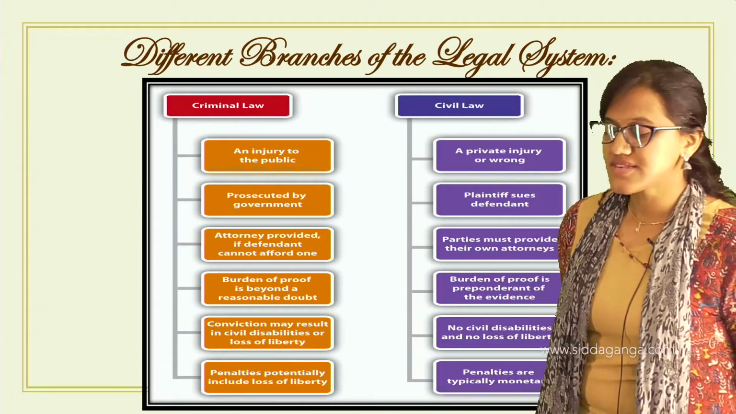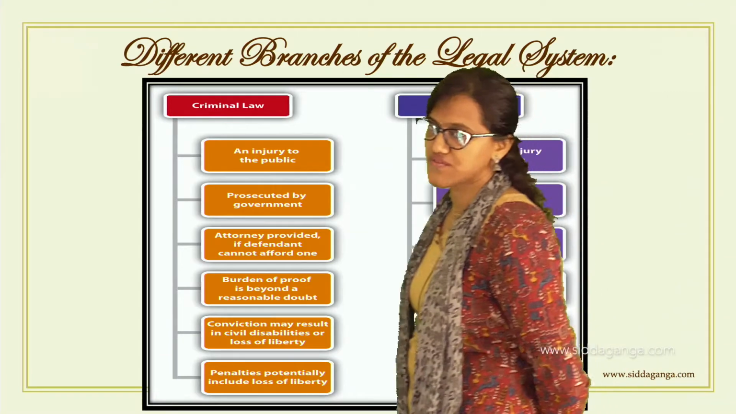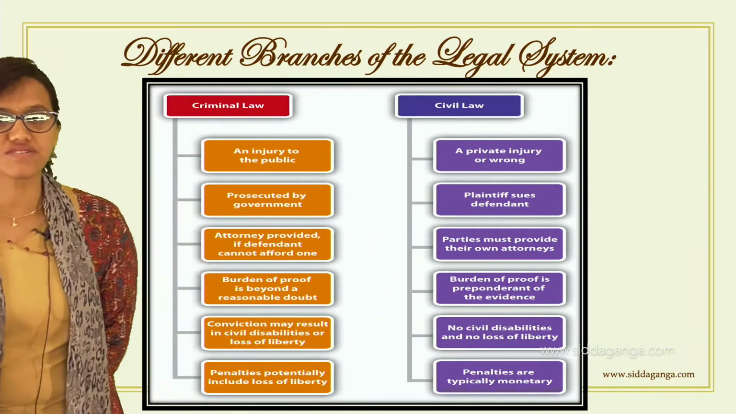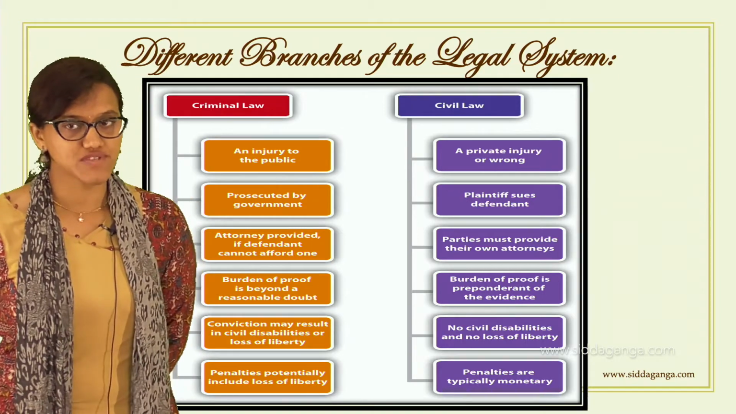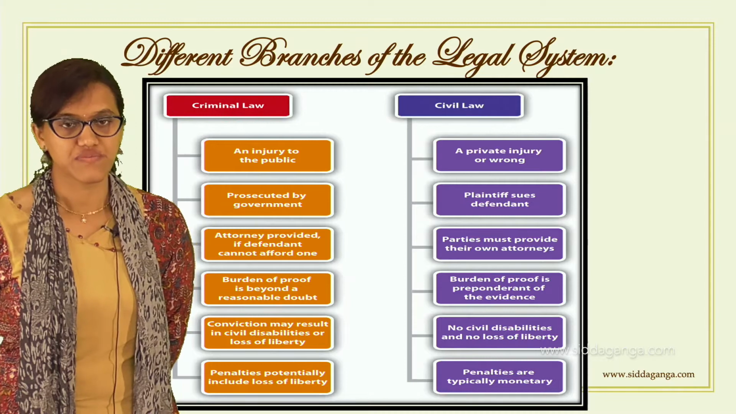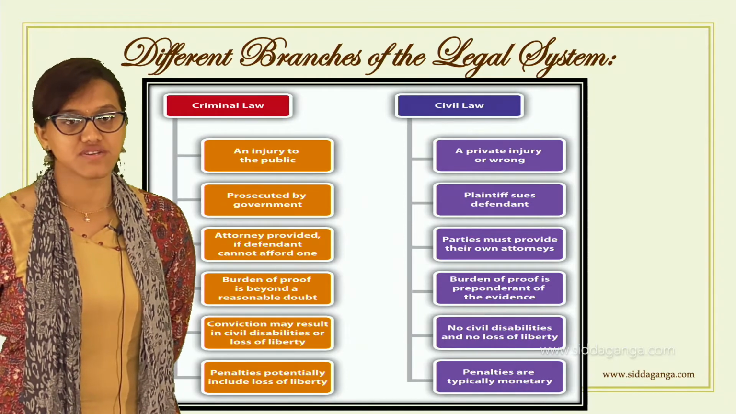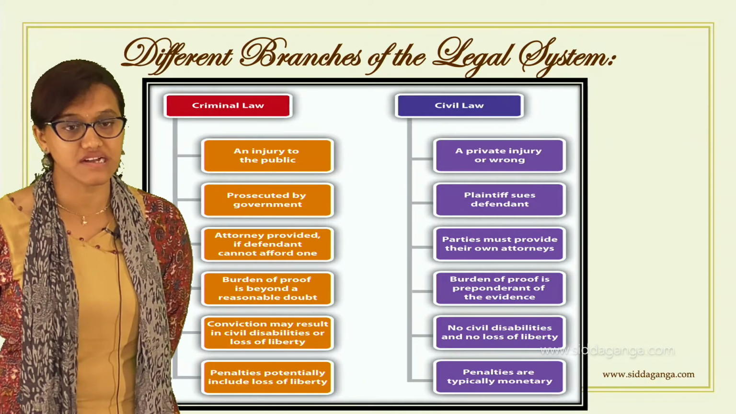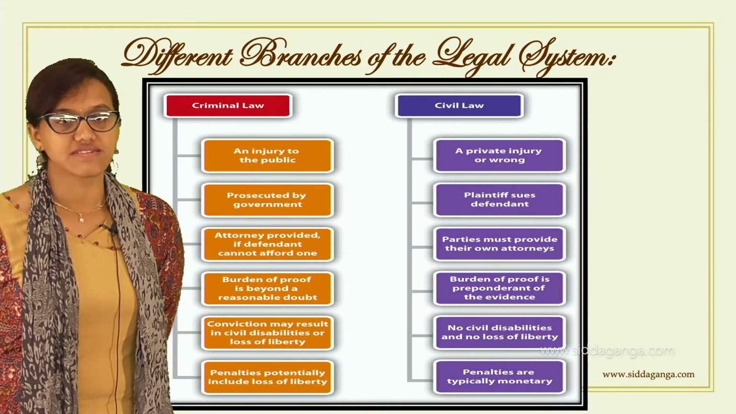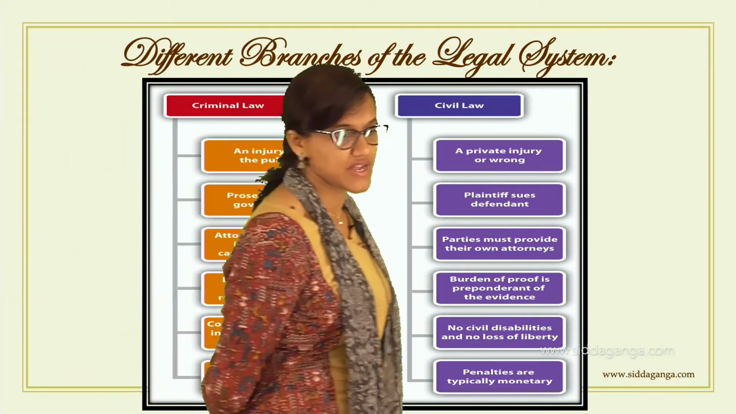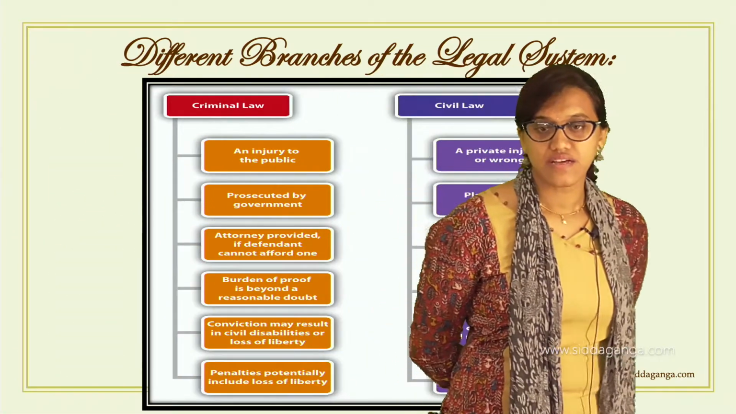Now, the second one is different branches of the legal system. When it comes to different branches of the legal system, you have two branches here. One is criminal law, the other one is civil law. When I spoke about domestic violence, whatever happened, they killed, the murder, it is considered to be criminal law. It is a crime, and is taken under criminal law.